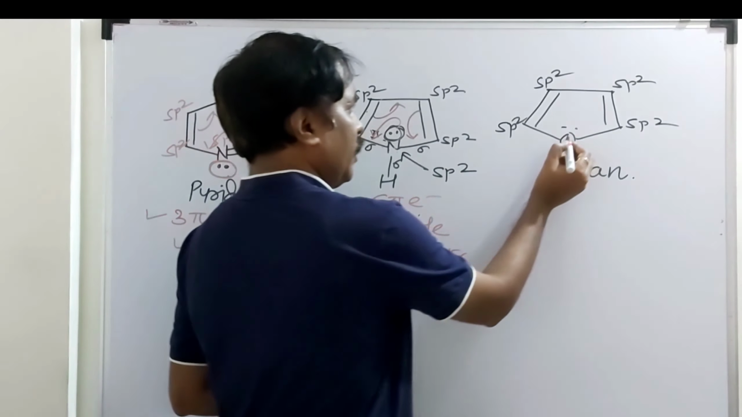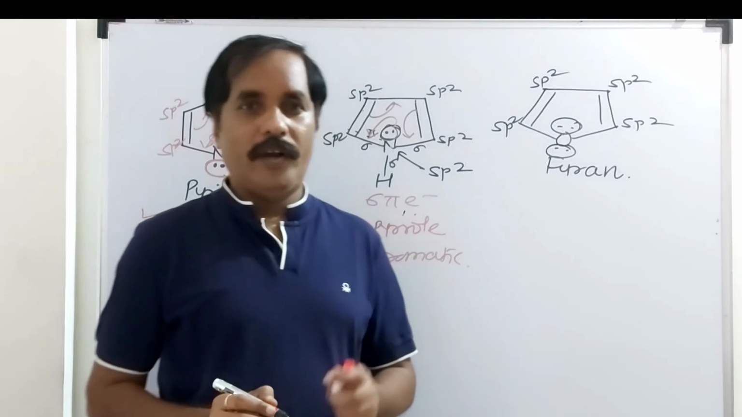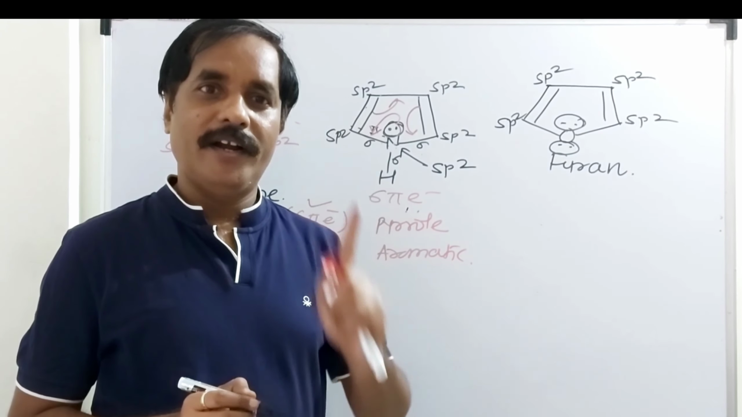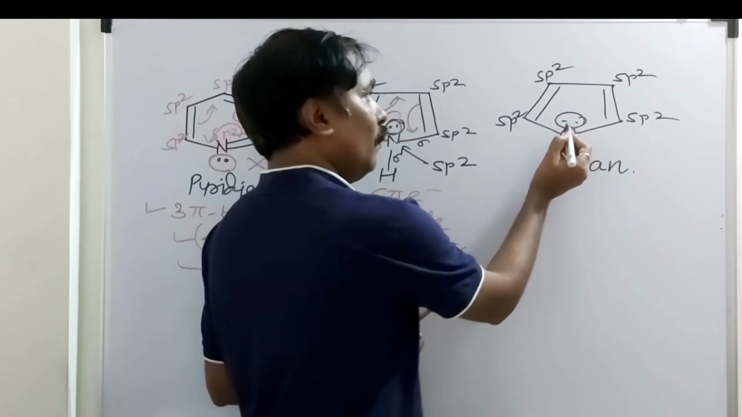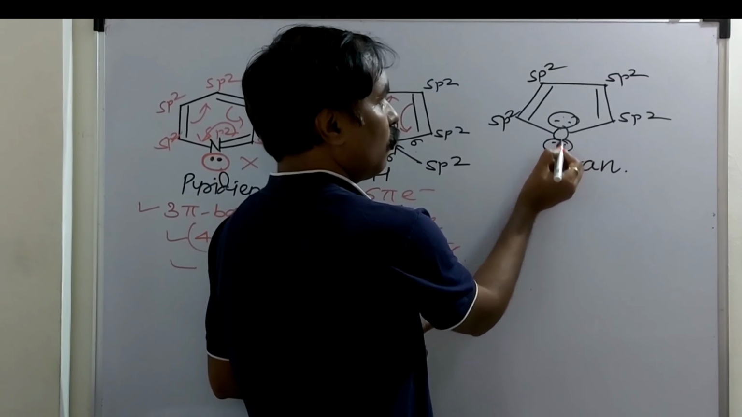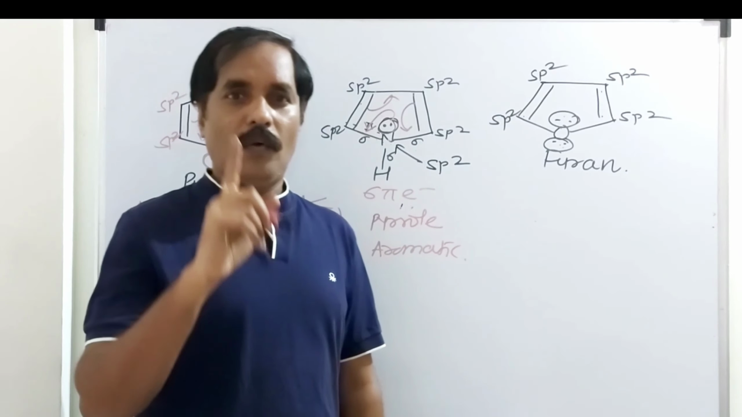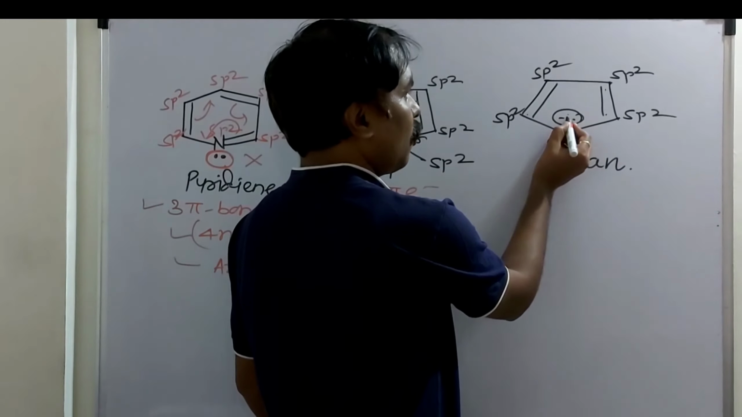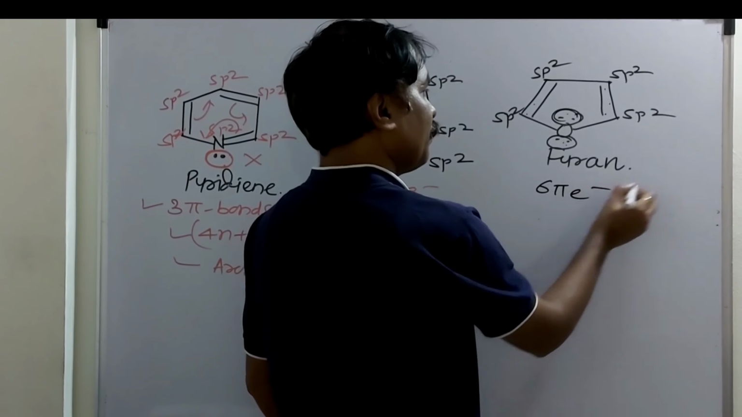On this oxygen, there are two lone pairs of electrons. Remember, oxygen can donate only one pair, and only one lone pair is part of complete resonance, of complete delocalization. So take only one pair in conjugation. Here both lone pairs are present in conjugation with the carbon-carbon double bond, but oxygen can donate only one pair at a time, isn't it? So here the total number of pi electrons is 2 plus 2, 4, and these two, 6 pi electrons.